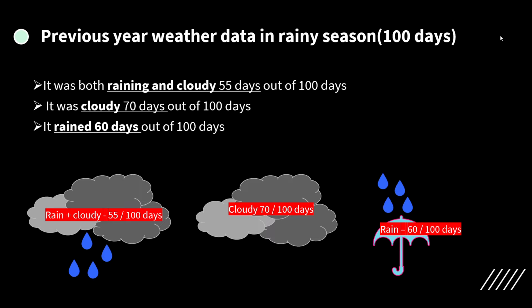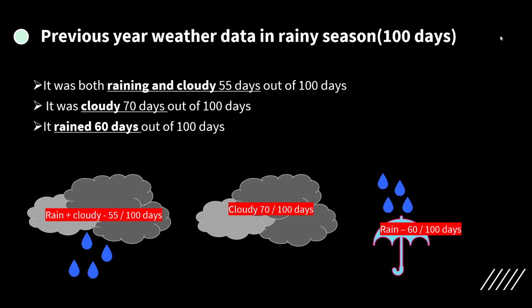So for 100 days we have collected the weather data, and what we have seen is that there were 55 days out of 100 days where it was raining and cloudy. So we wanted to know what are the chances of clouds leading to rain.